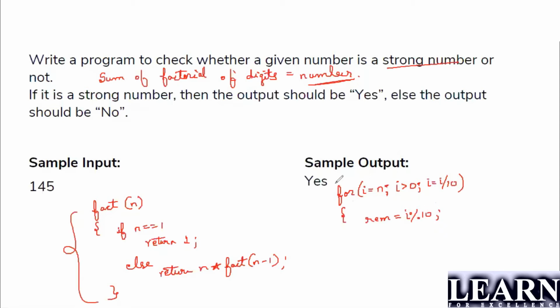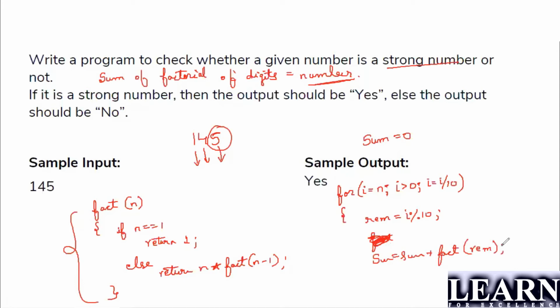This is the first one. Let us assume I have got 145. I will get 5 here, so I will find out the factorial of 5. What I have to do is take the sum: factorial of 5 plus factorial of 4 plus factorial of 1. So initially I will take sum equals to 0, and then sum equals to sum plus factorial of the remainder. Getting it?